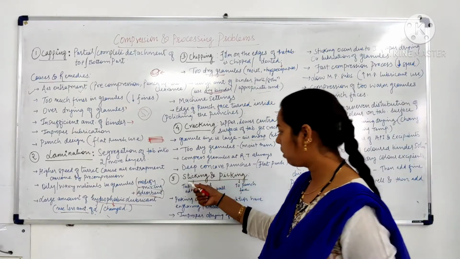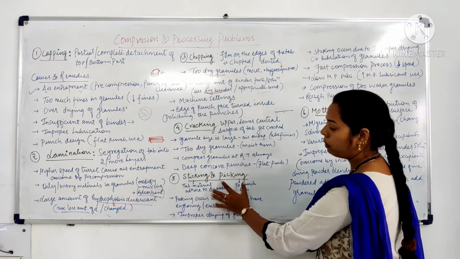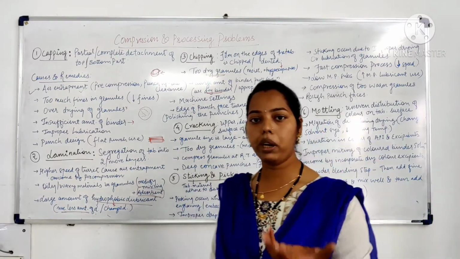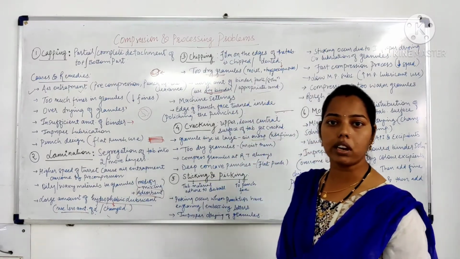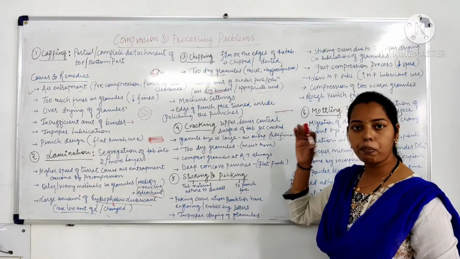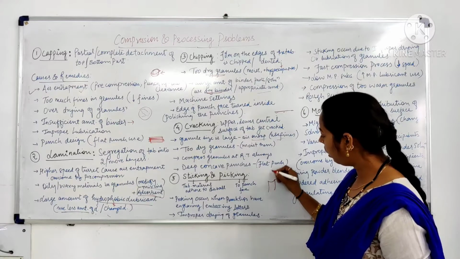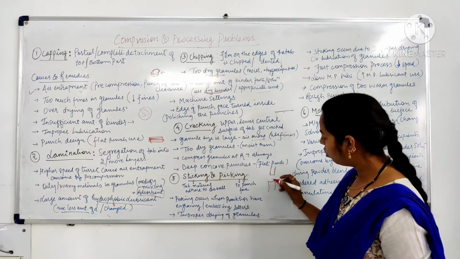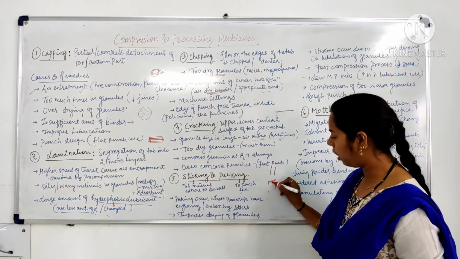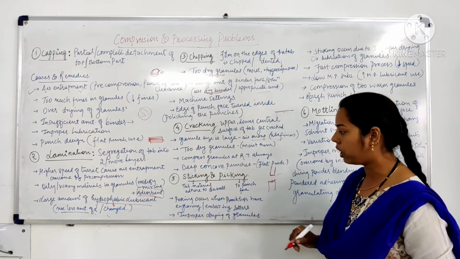Next defect is sticking and picking. Sticking and picking mean the tablet material adheres to the die wall or punch. If the content adheres to the die wall, it is known as sticking. And if the content adheres to the punch, it is known as picking. Suppose this is a die cavity and this is a punch. If content sticks into the die cavity, it is known as sticking, and if the content sticks onto the punch, it is known as picking.